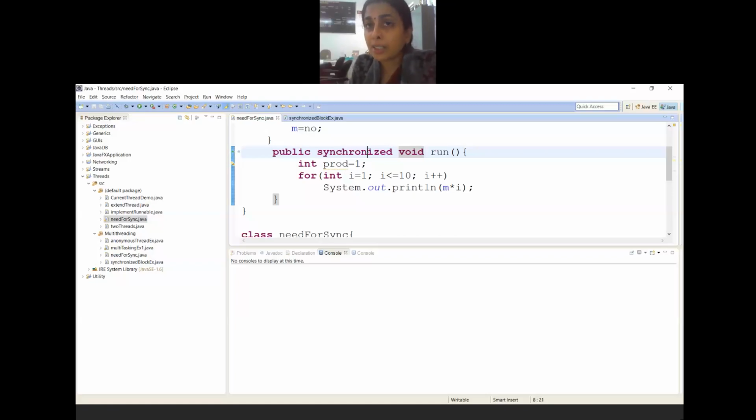But whenever there is a call for method 2 through the run method, I will prefix method 2 with the word synchronized. Then until that method 2 completes its running, no other thread can take part in method 2. Only that part gets mutually exclusive. I hope you are getting what I'm trying to tell.